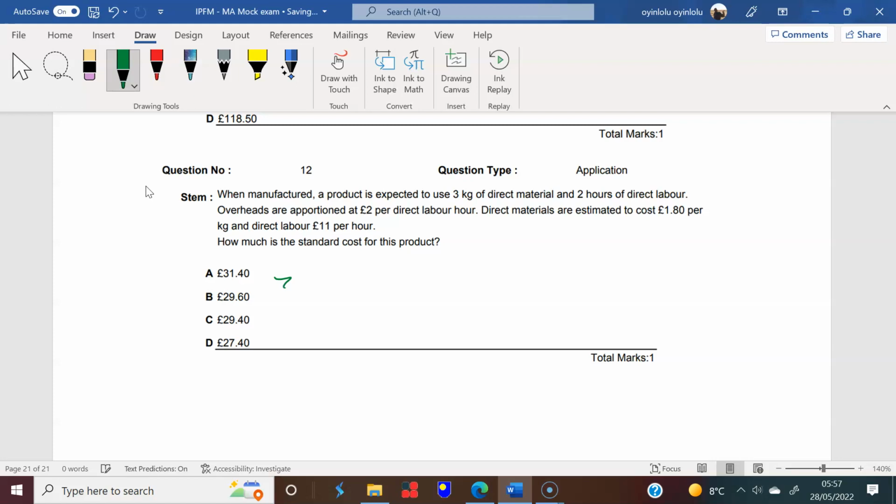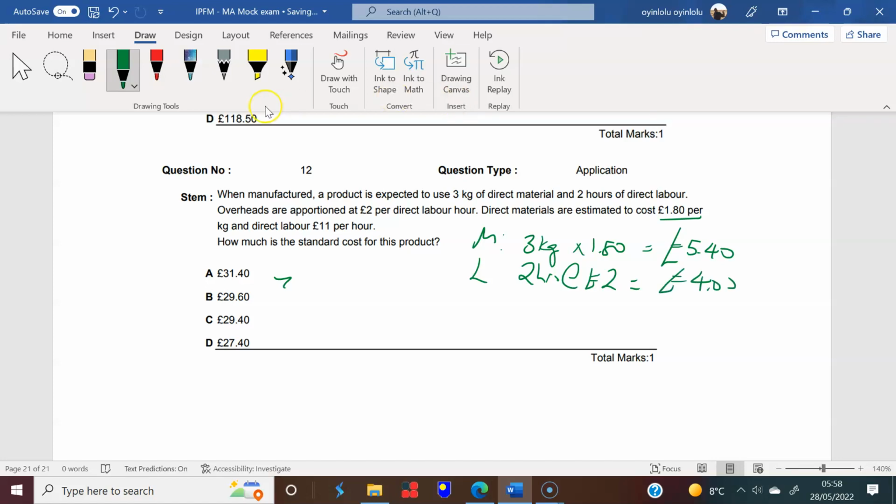Okay, brilliant. This is a nice question about standard cost. A product is expected to use 3 kilograms of direct materials at £1.80 per kilogram. So 3 times £1.80 is £5.40. Then let's look at labor. We are expected to use 2 hours of labor at £2 per hour, which is £4.